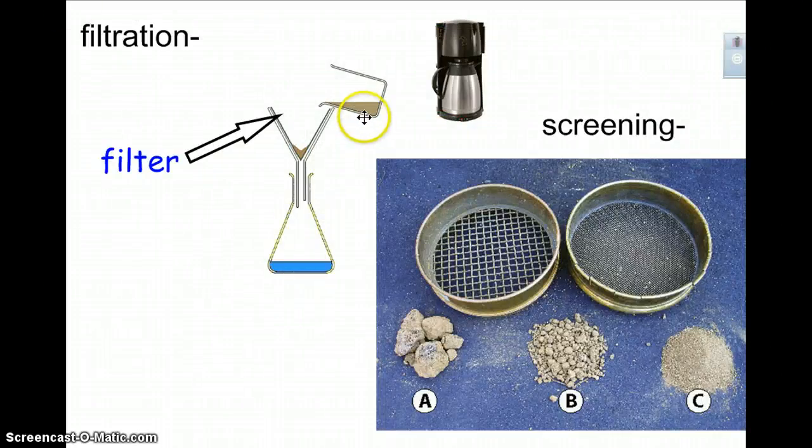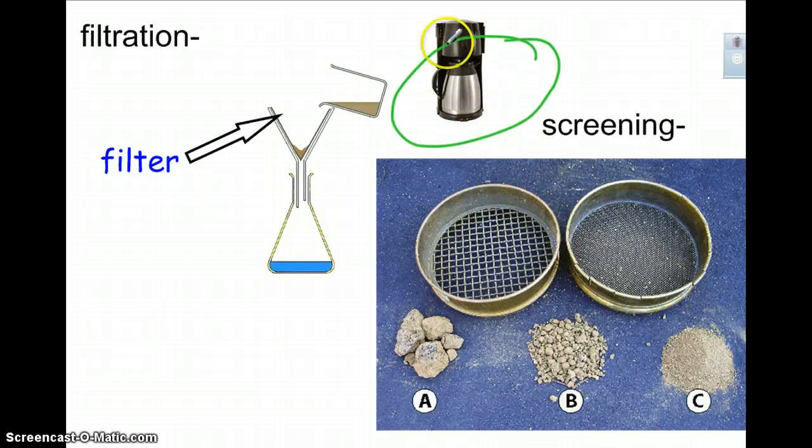Filtration. This you're probably pretty familiar with. You have a filter, you pour a substance through that filter. The filter holds on to all of the sediments or the solid particles that are in that mixture, and all of the liquid goes through. This is used in your average coffee maker. Okay, so coffee makers use filtration systems. They have a filter, and the hot water runs through, and the filter holds on to the coffee grounds. Unless you're unlucky, then you get coffee grounds in your coffee.